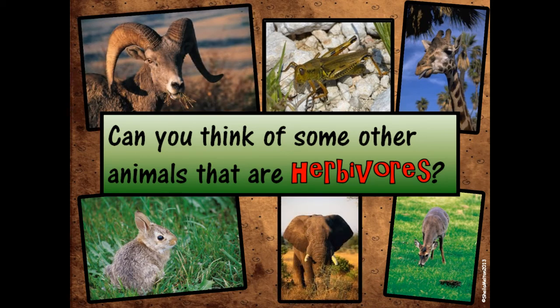That cute little bunny is an herbivore. It only eats plants. Look at that giant elephant. An elephant is an herbivore. It only eats plants. We also have a ram. We have a grasshopper. We have a giraffe. And we have a deer. These are all examples of herbivores. These are all examples of animals that only eat plants.